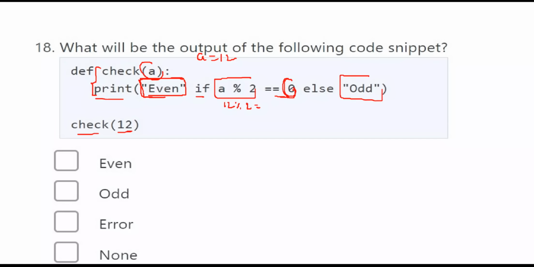This is called a ternary operator. That means you can write an if-else statement in a single statement. So what is the output? Output will be even. So this is the answer for this question.